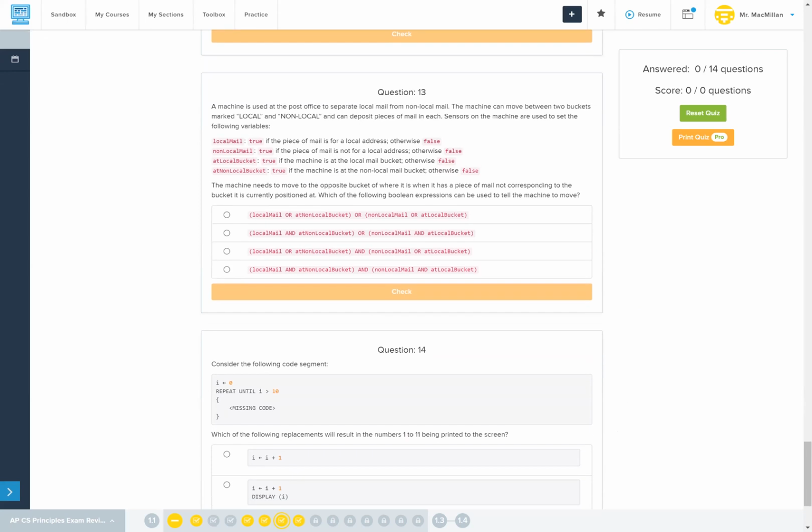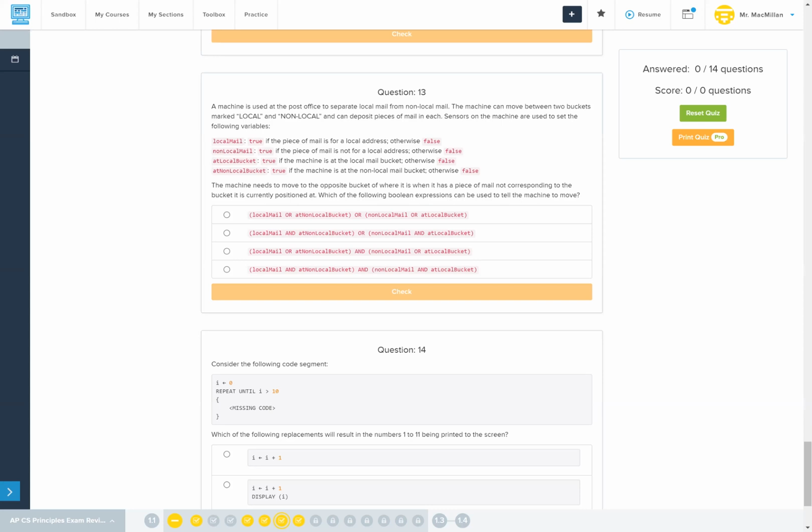A machine is used as a local post office to separate local mail from non-local mail. The machine can move between 2 buckets marked local and non-local and can deposit pieces of mail in each. Sensors on the machine are used to set the following variables. Local mail is true if it's local and false otherwise. Non-local mail is true if it's not local and false otherwise.